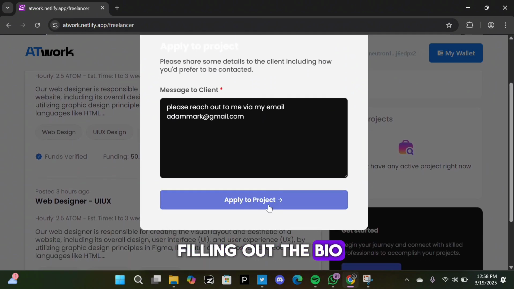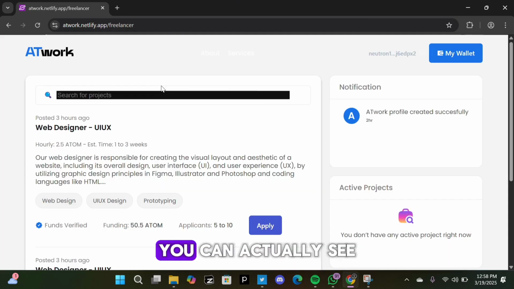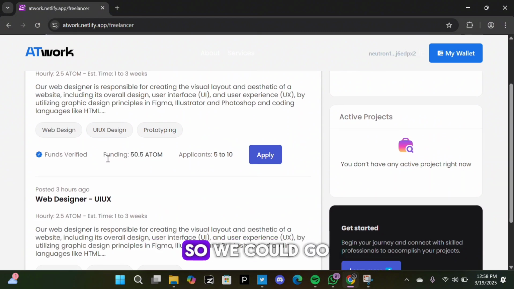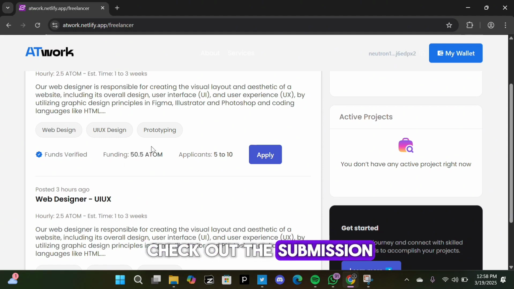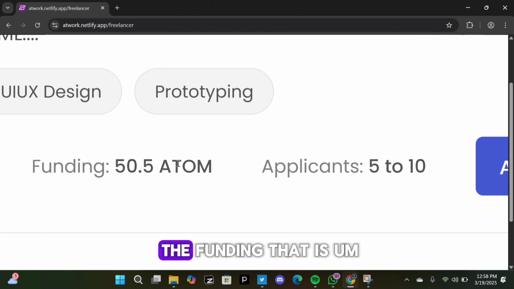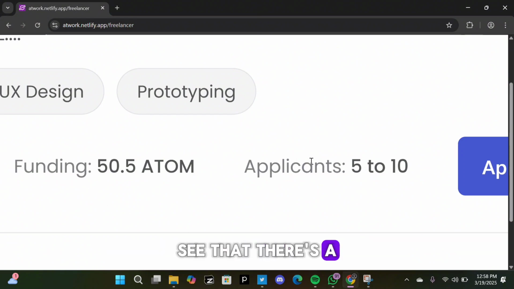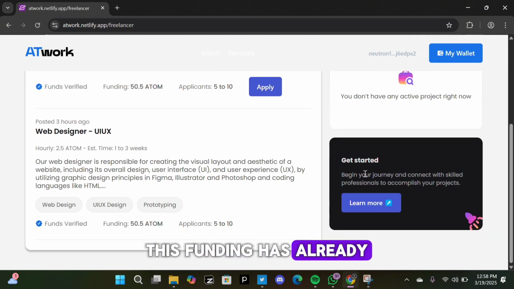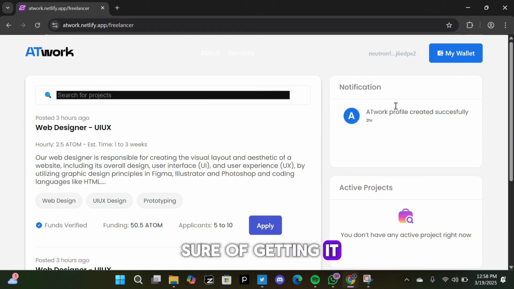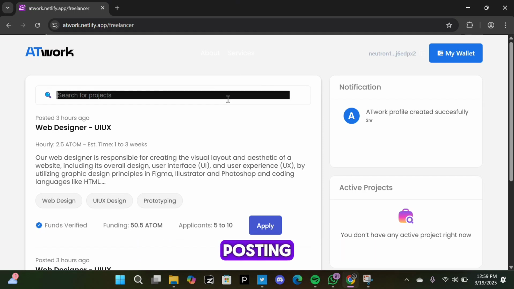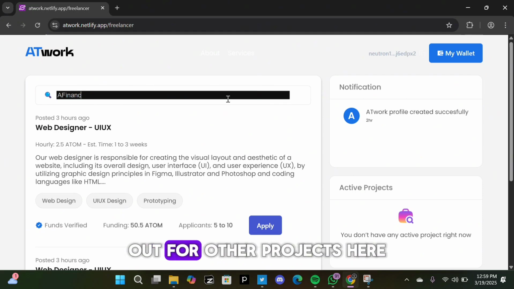So when you're done filling out the bio, you apply to the project, and you can actually see the amount of submissions because you're definitely not going to be the only person applying to the project. So we could go check out the submission. Hold on, here you see. All right, so now you see the funding that is provided for this particular job. See that there's a funding of 50.5 atom. This funding has already been locked, so you're very much sure of getting it. No issues of scams. And there are five to 10 applicants that have already applied to get this particular job posting.